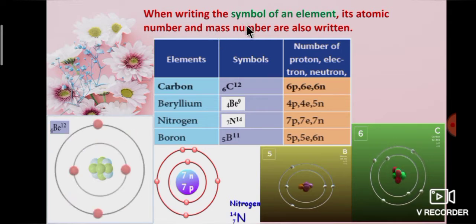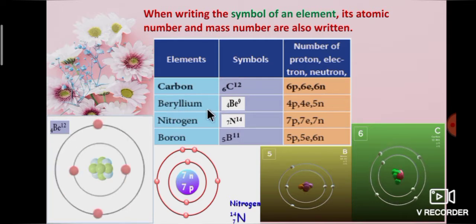Next we will learn about how atomic number and mass number are represented in the symbol of an element. When writing the symbol of an element, its atomic number and mass number are also written. Example, carbon symbol is capital C. 6 below represents atomic number. 12 above represents mass number. You can find the number of protons, electrons and neutrons. Yes, atomic number is 6. Number of electrons or number of protons is the atomic number. What is mass number? Number of protons plus number of neutrons. 6 plus 6 is 12.